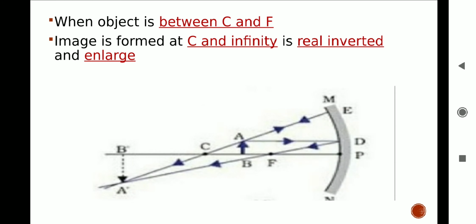Case 4. When object is between center of curvature and focus. Object is placed between focus and center of curvature. One ray from object AB is parallel to principal axis, gets reflected, and then passes through the focus F. A second ray of light passes through the center of curvature and returns along the same path. If we extend the reflected rays further in downward direction, as you can see in the image, they actually intersect at point A dash. Thus, A dash B dash is real image of object AB. Image formed is beyond center of curvature C, real and inverted and magnified, larger than the object.